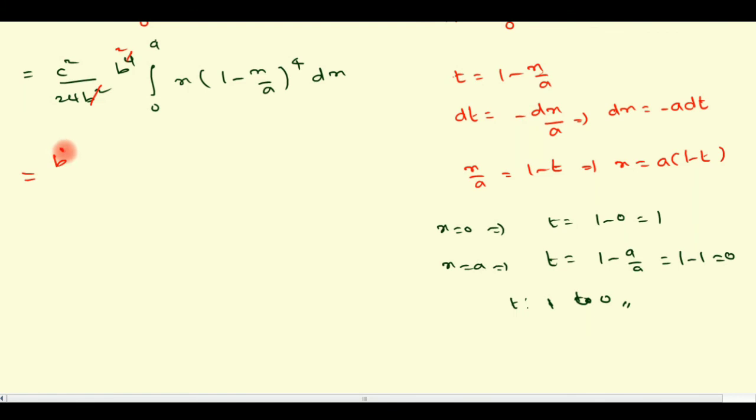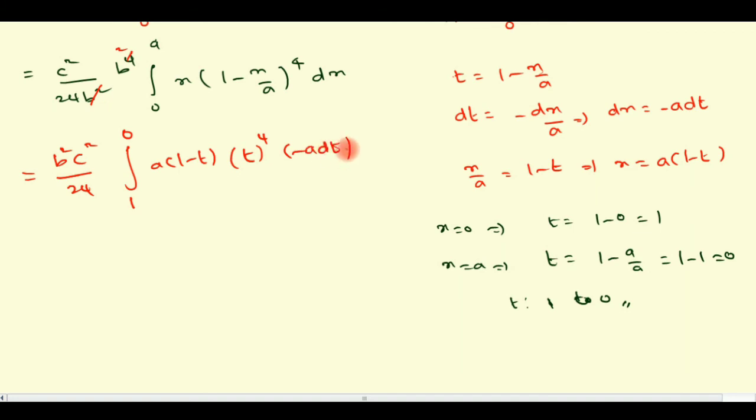b square and b power 4 are cancelled, so the constant is b square c square divided by 24. Now integral: if x value equal to 0, t value equal to 1. If x value equal to a, t value equal to 0. And x replaced by t, so x value equal to a into 1 minus t, and 1 minus x by a goes to t. So t power 4, dx value goes to minus a into dt.